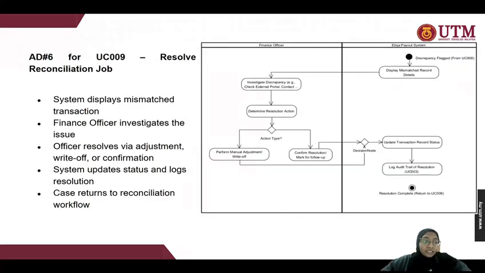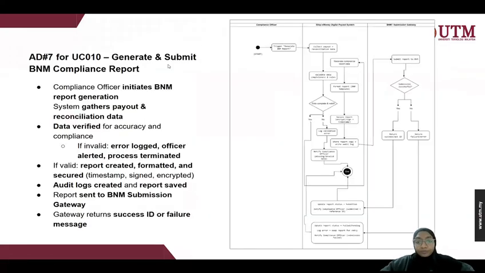And then for the sixth activity diagram, which is resolve reconciliation job. The system displays a mismatched transaction, and the finance officer investigates the issue. The officer resolves via adjustment, write-off, or confirmation, and the system updates status and logs the resolution. And then the case returns to the reconciliation workflow.